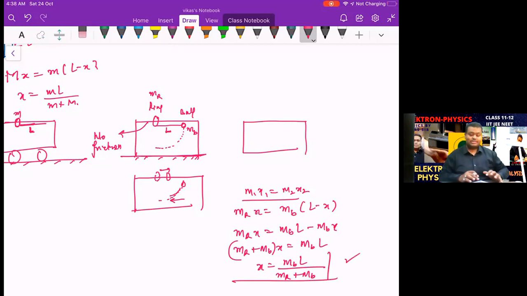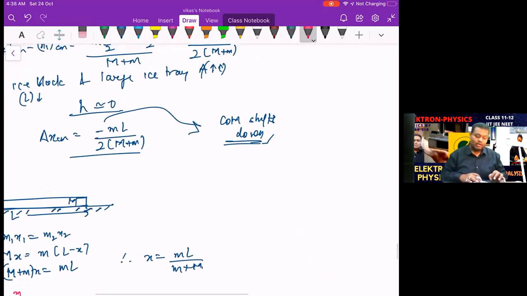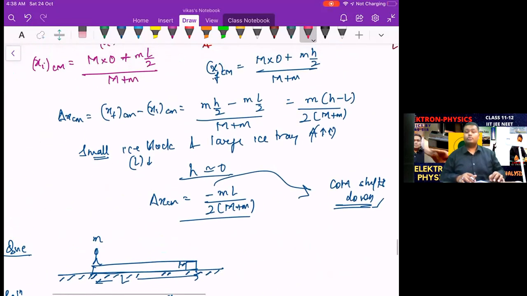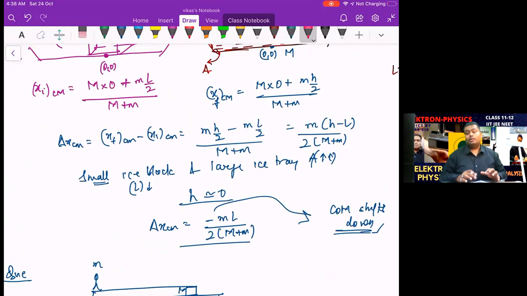All the same kind of questions are based upon the same idea, that the center of mass does not shift. If it shifts, then how the question is framed, that I've also shown you. Of course, there will be more questions. I've given a lot of practice questions for the article on the shift in the center of mass, and most questions are there in which the shift is not there. Actually, 90% of questions are based upon the idea when the shift is not there, and that's pretty cool.